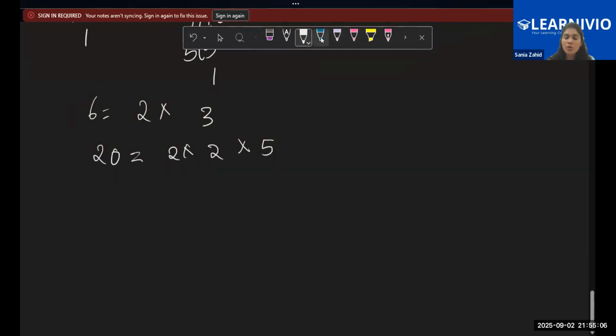Now let's write them in the form of exponential notation. How many 2's do I have here? Only 1. So this can be written as 2 to the power 1, right? And 3 can be written as 3 to the power 1. Now here I have two 2's, so this can be written as 2 to the power 2. And this can be written as 5 to the power 1. Right, children?